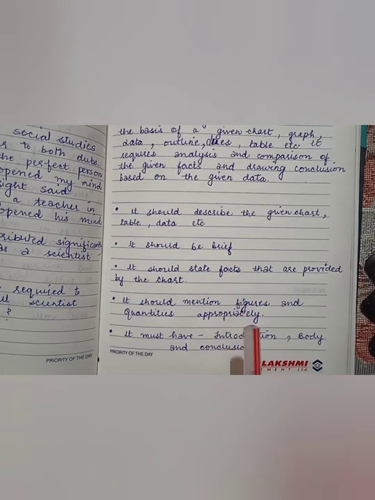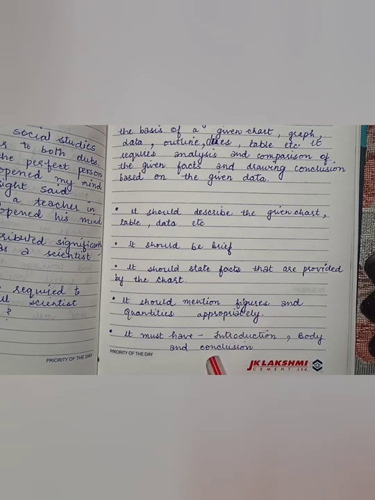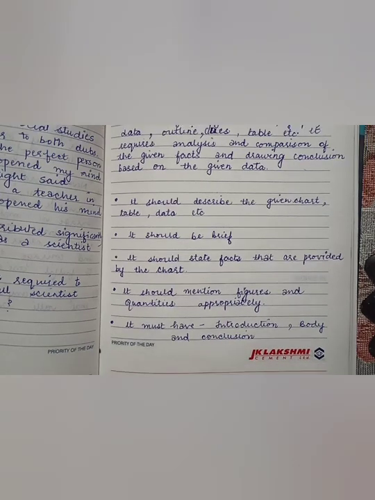It must have an introduction, a body of the paragraph, as well as at last the conclusion, the concluding paragraph. And it should be very brief and precise. First, the introduction. Just explain the introduction in 2 or 3 lines about the subject. What the subject is all about, on what you are writing the paragraph.